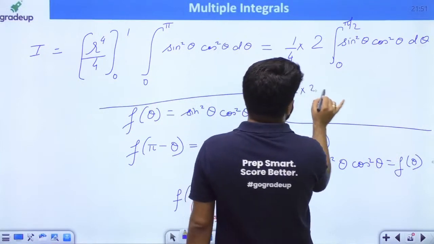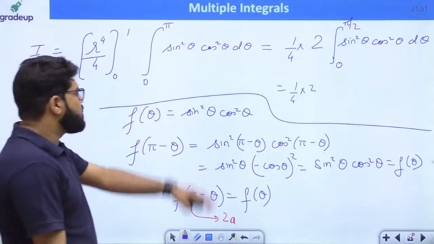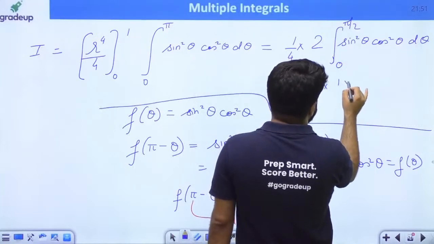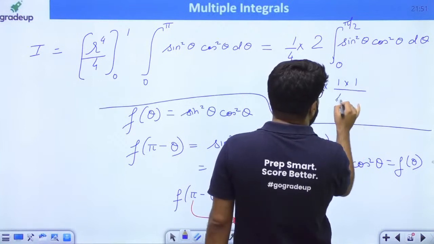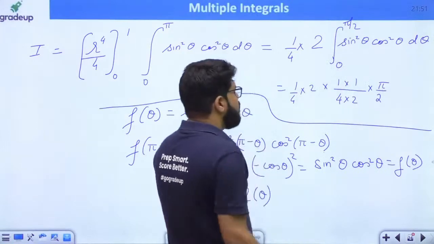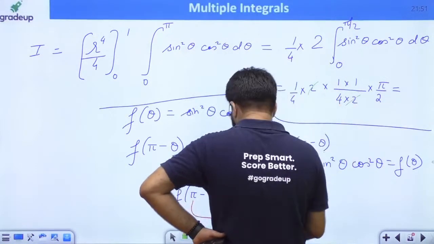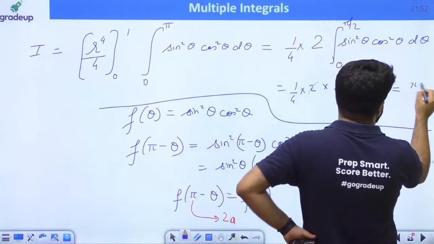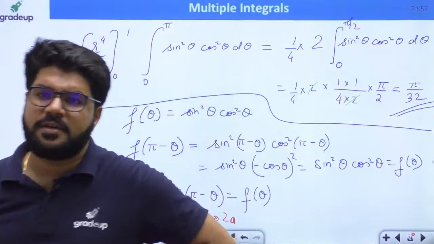1 by 4 into 2 sin power n theta cos power m theta. It is directly given by 2 minus 1 double factorial is 1, divided by 2 plus 2, 4 double factorial is 4 cross 2, into, both the powers are even, so pi will come. Okay, only one of the two is cancelled, and net you have 4 16 into 2, 32. Pi divided by 32 stands out to be my final answer.